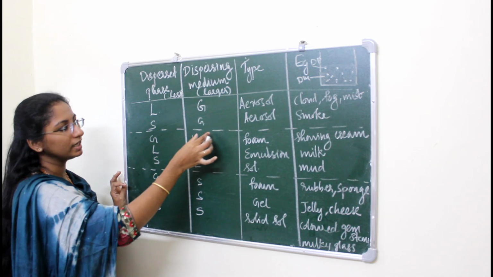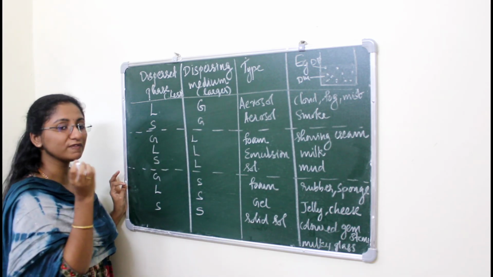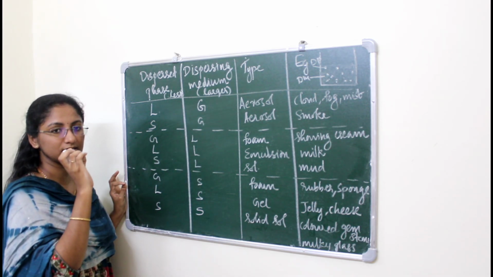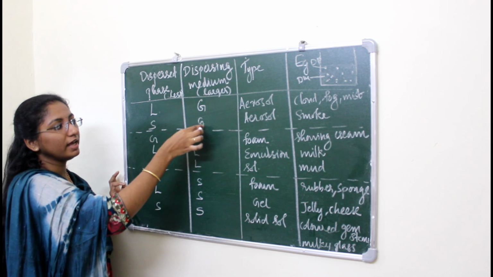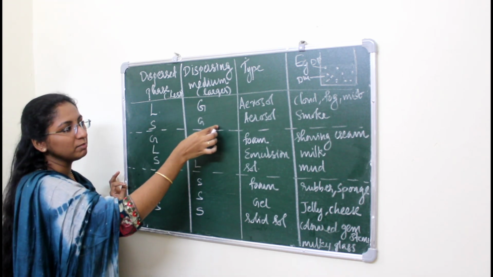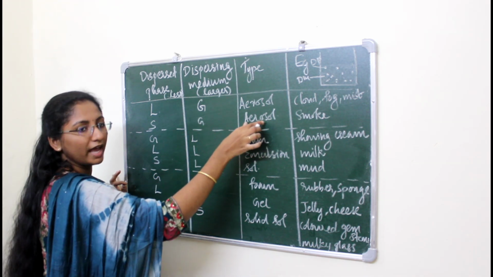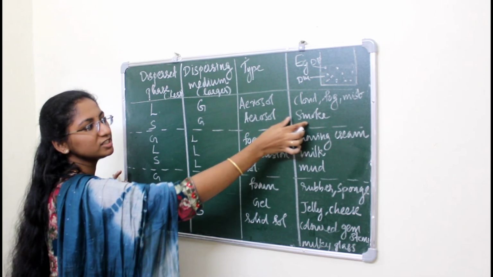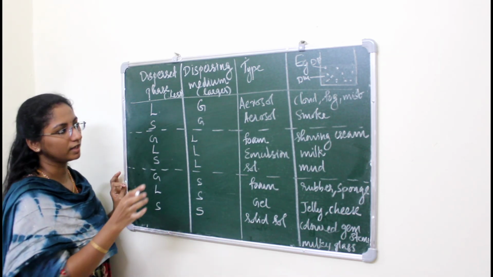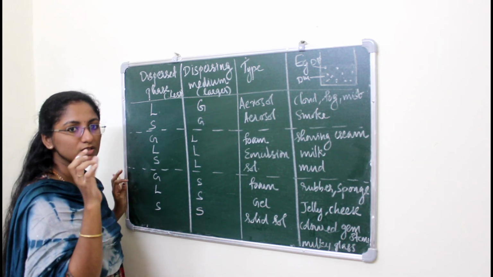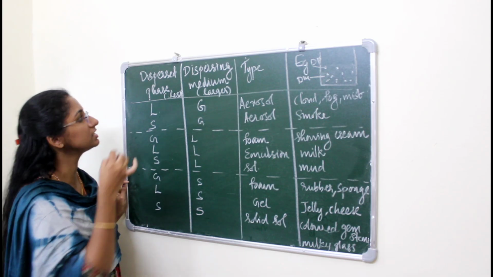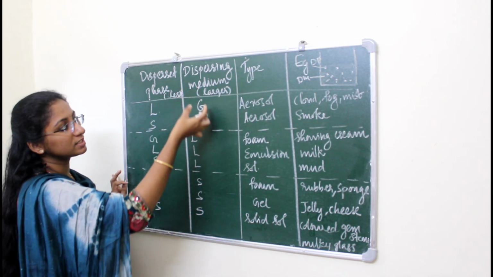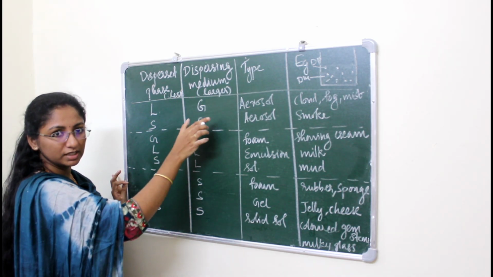Similarly, when solid particles are the dispersed phase in a gaseous dispersing medium, we call that an aerosol itself, and the example is smoke. Smoke contains solid particles as dispersed phase and the dispersing medium is gaseous.